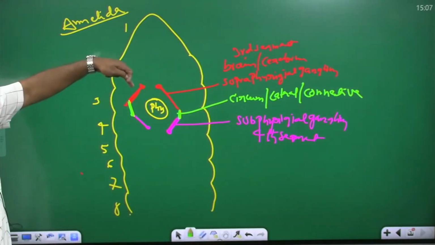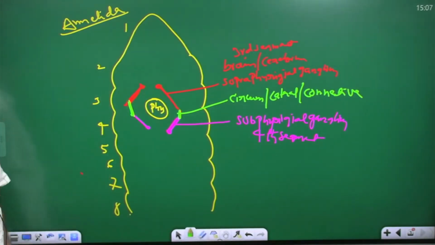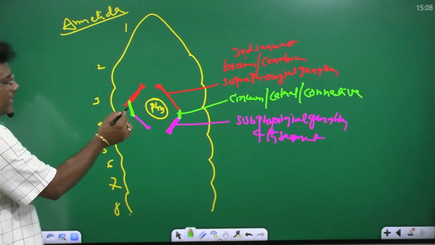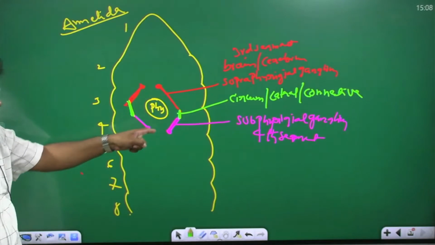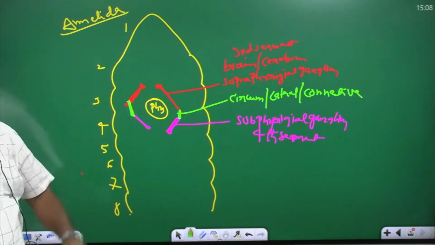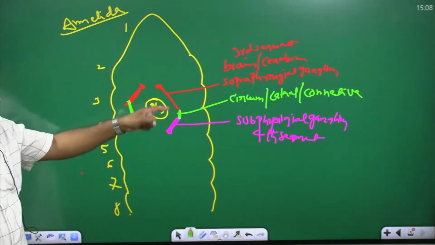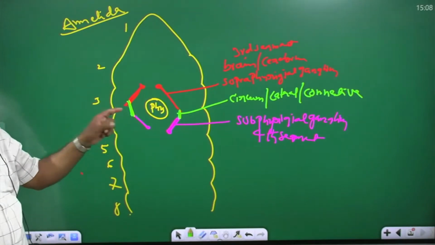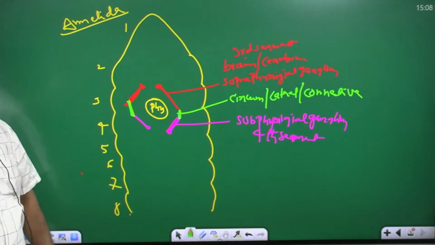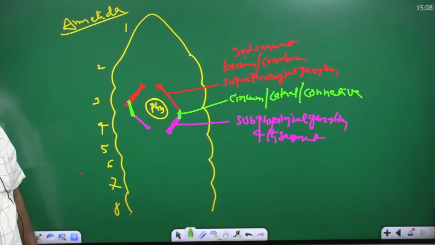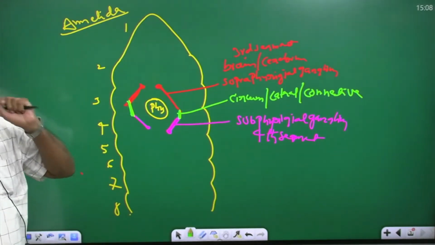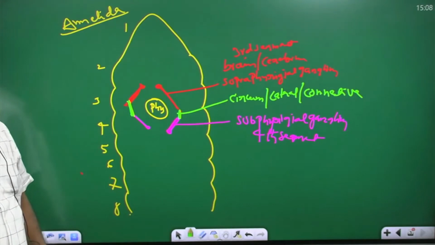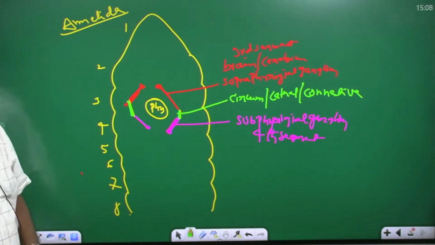This is a suprapharyngeal, this is a subpharyngeal. Supra and sub are connected by the circumpharyngeal ganglia, which now form the nerve ring around the pharynx. Ring is formed where? Around the pharynx. This is the Annelida organism's nervous system.